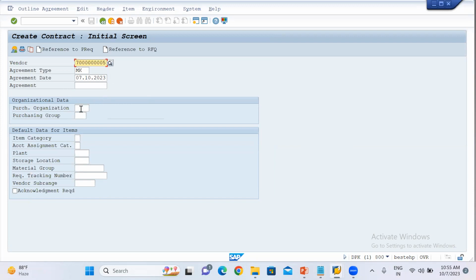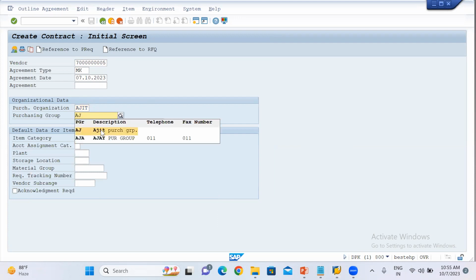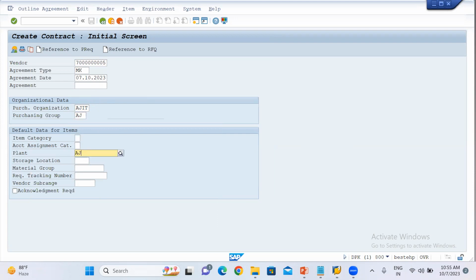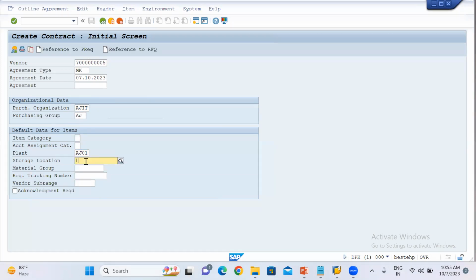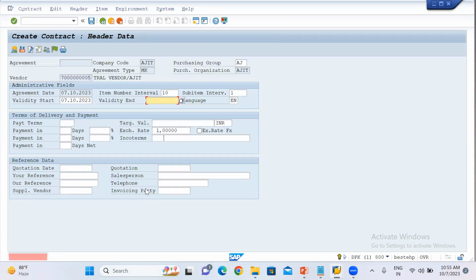Then after, put the purchasing organization. I have to put my purchasing organization, and then put the purchasing group. Then after, you can put the item category and account assignment category if needed. Then put the plant, and then after, put the storage location. Just click enter. This much only, click enter.